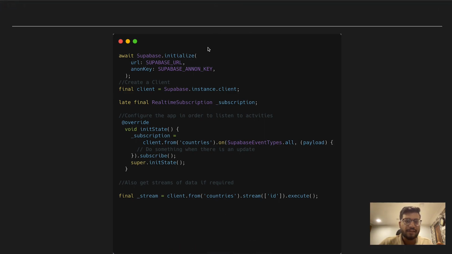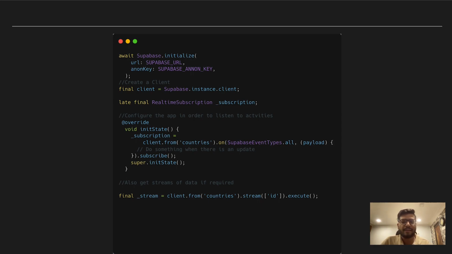Firstly, of course, create a client of Supabase. Secondly, we create a real-time subscription. There are two ways in which we can do this. We can either get streams of the data or we can just subscribe to that particular thing. In the first example, you can see that I have created a client which has been connected to the channels, like on the countries table. If anything happens on the countries table, we get all the events using subscribe, as I have already subscribed to it, and I have to write a callback regarding that. What are the things I need to do with the payload data I'm receiving, or what are the functions I want to perform.